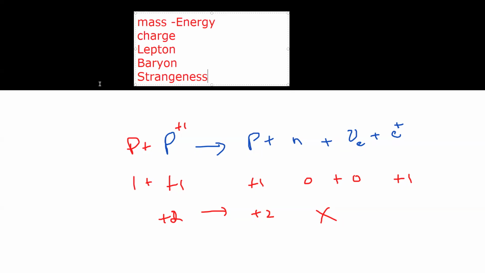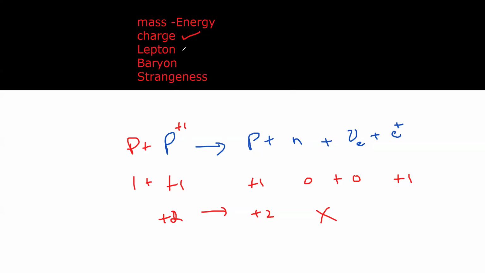Sometimes in an interaction the charge might be conserved, lepton number might be conserved, baryon number is conserved, but strangeness is not. If any one of the parameters is not fulfilled, it means this reaction is not feasible, and does not occur. So this is always the case. We have to check all the interactions.